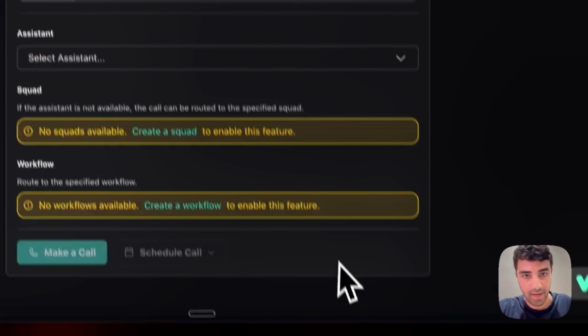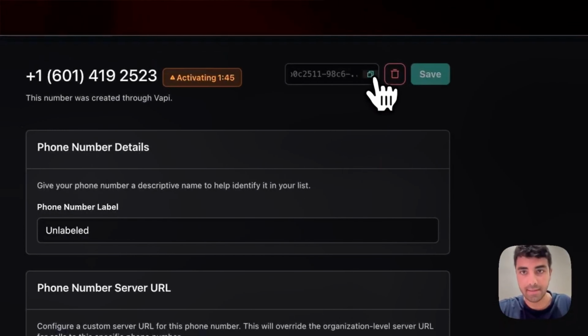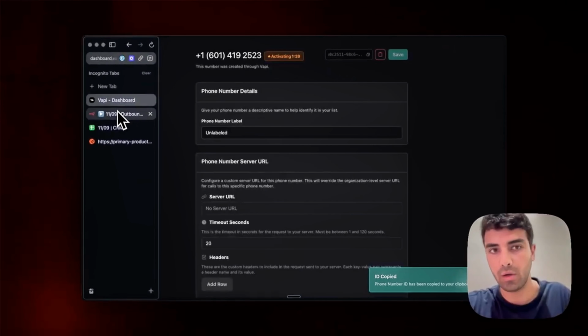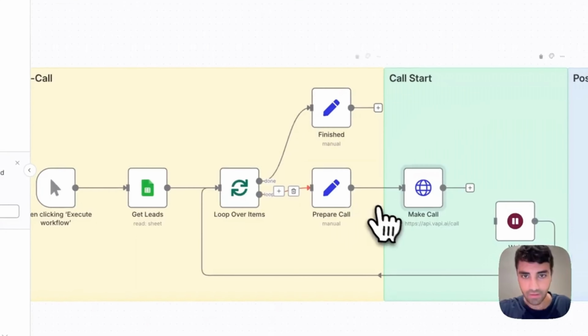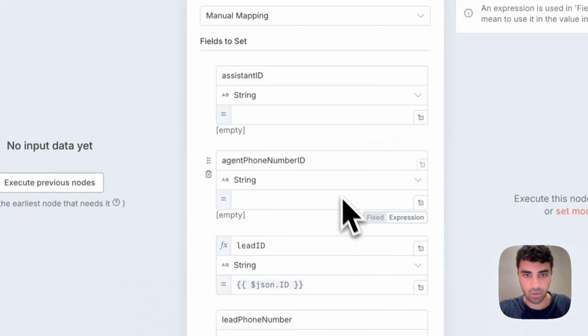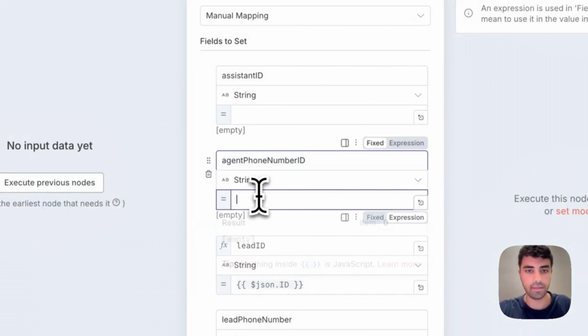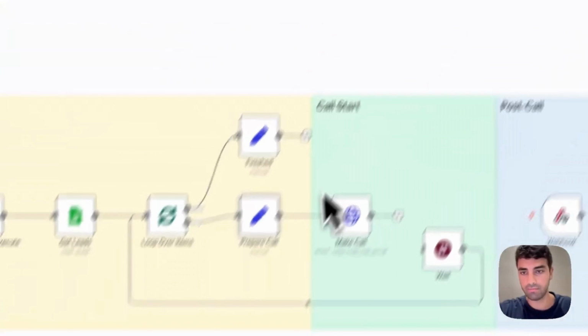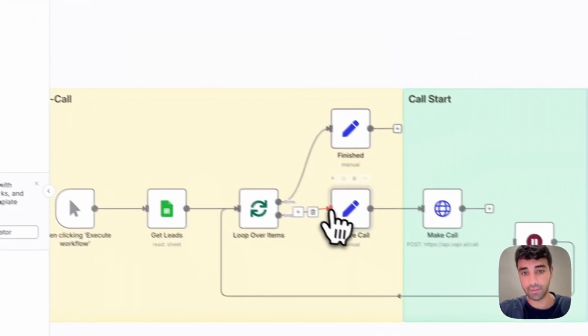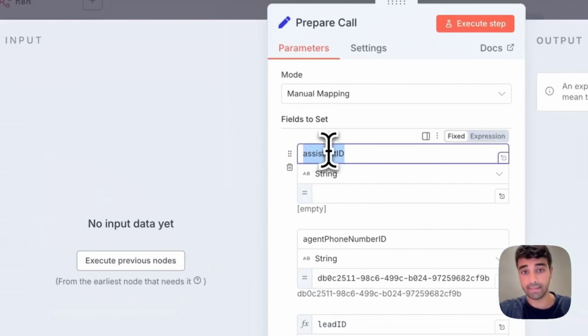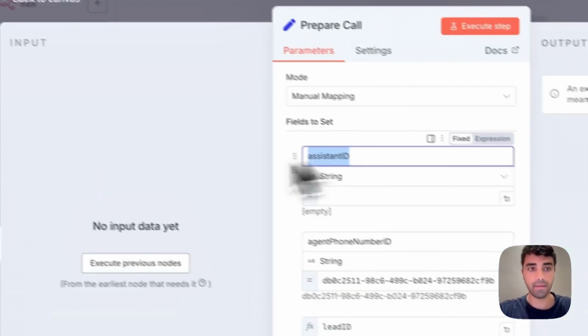Awesome. So what we do need from here is this ID. Please copy this, because this is going to tell us which number we are referring to when we want to call from. And what you do is go into the prepare call and you will see agent phone number ID. That is our boy. We just place it there and save. And we also need, as you can see here, the assistant ID. So let's go grab that.